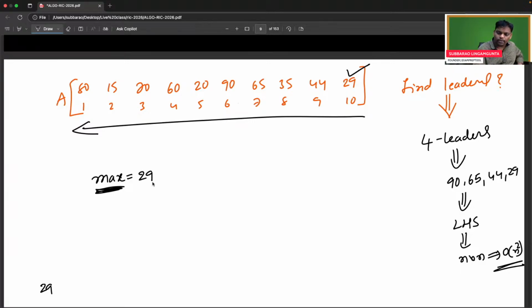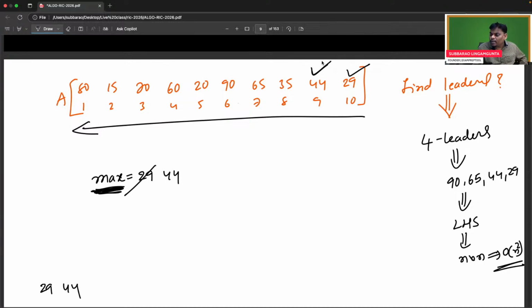Now see what happened. Until now, no problem. Go to the next one. Ask the next person, is he more than the existing maximum? Yes. If he is more than the existing maximum, then he will be a leader. Then update the maximum also.